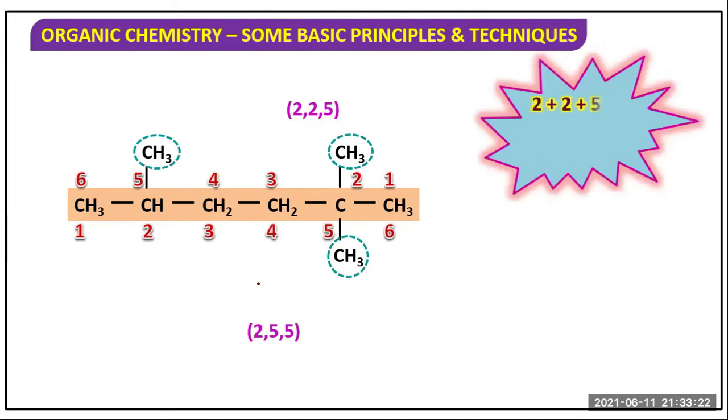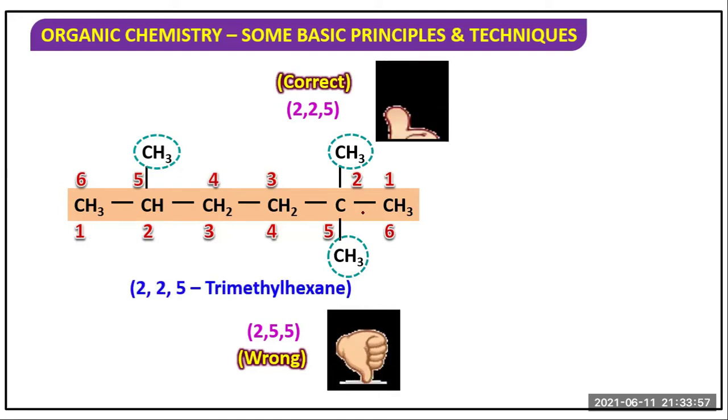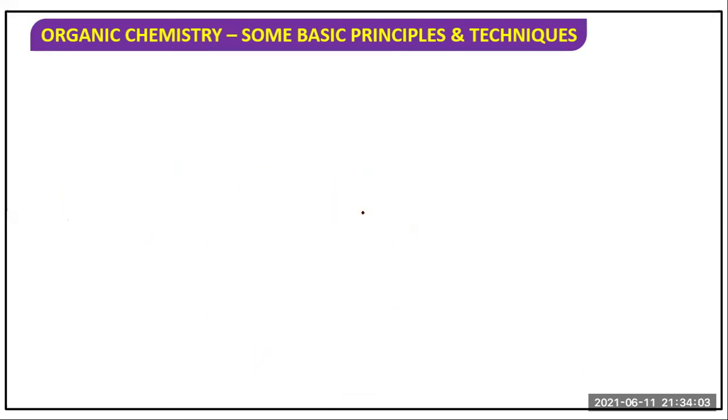So which one is the correct? 2 plus 2 plus 5 and 2 plus 5 plus 5. Which one is the smaller? This one. So from the right hand side we can number it, not from the left hand side. Okay, because in the 2 position methyl, 2 position another methyl, 5 position methyl. So 2, 2, 5 trimethyl hexane. So what will be the name of this compound? 2, 2, 5 trimethyl hexane. Is it okay?